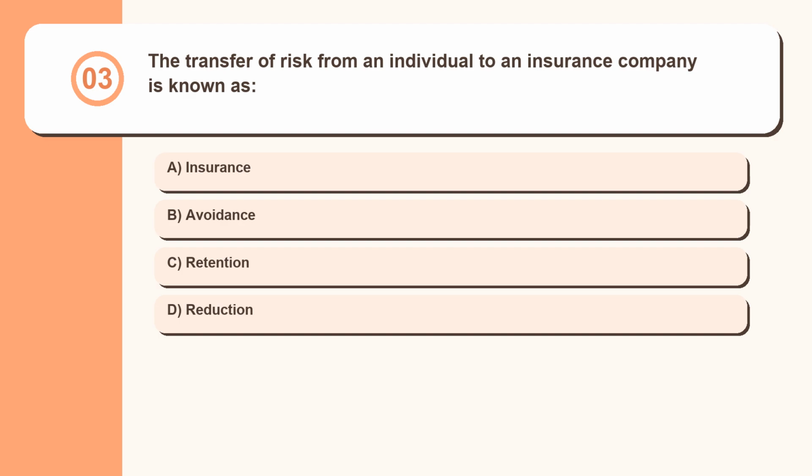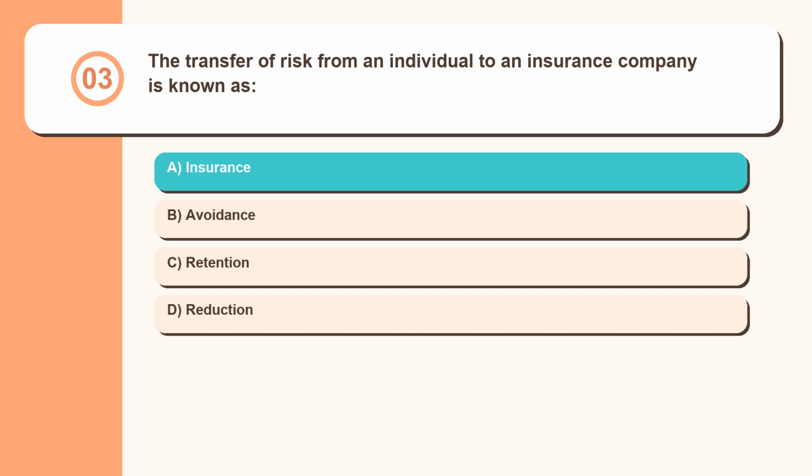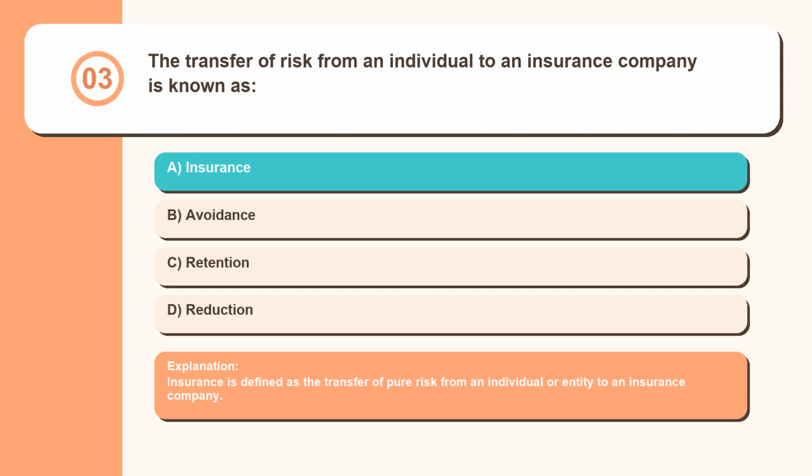Question 3. The transfer of risk from an individual to an insurance company is known as insurance, avoidance, retention, reduction. Insurance is defined as the transfer of pure risk from an individual or entity to an insurance company.